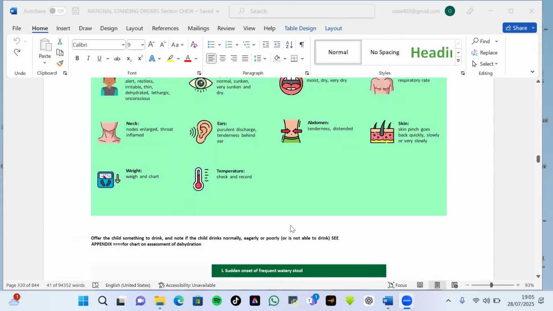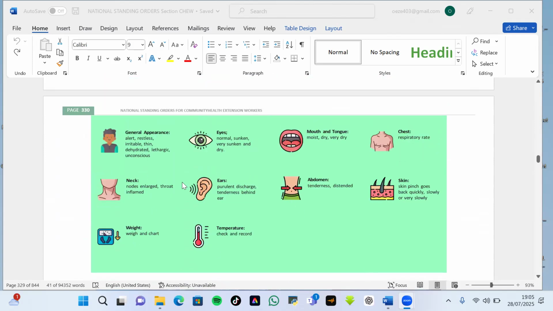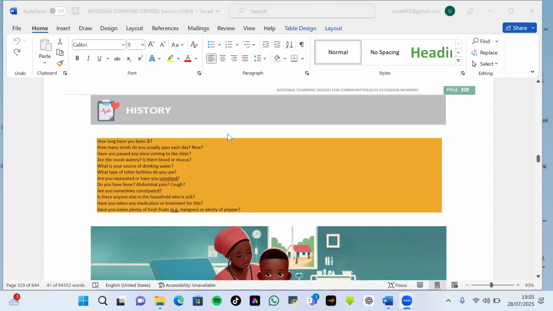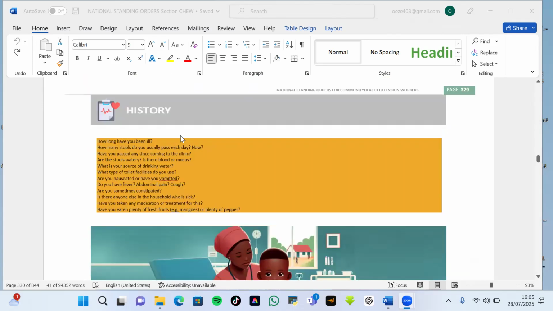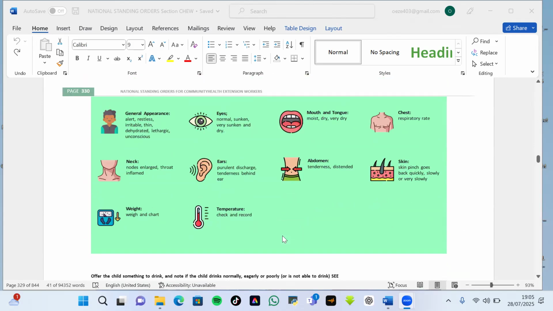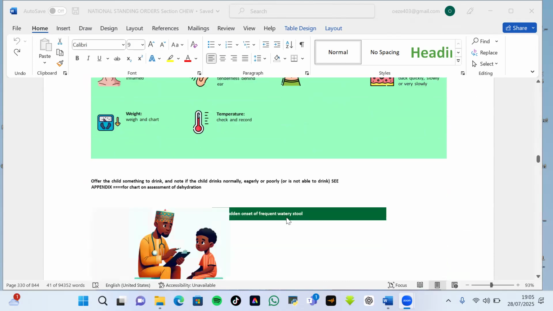So you have to adapt, like I said earlier, adapt this examination and also adapt the history to suit the complaint the patient comes with. Let's say this patient came here with sudden onset of frequent watery stool, you are expected to ask these questions. You understand? All the questions. Then you check for general alertness. It's key. You check the eyes. You check the dryness of the mouth. You check respiratory rate. You check the skin. You check temperature. You weigh, and you carry out neck examination.